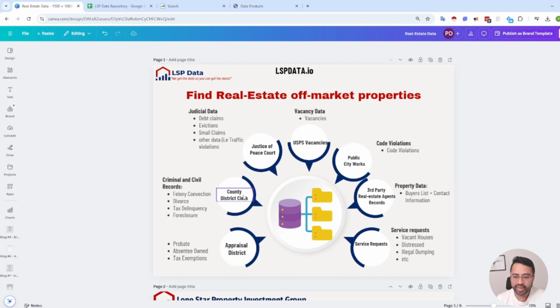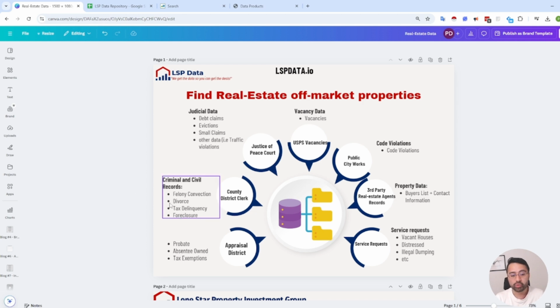Moving on, the county district clerk, right? There are civil and criminal records bits, right? This is where you can see your foreclosure information. Maybe your people that are tax delinquent, right? They fell behind their taxes, so they have some sort of lien as well. Divorce data, felony conviction. Sometimes people may commit crimes and they are property owners, so means that they're no longer going back to their property as well.